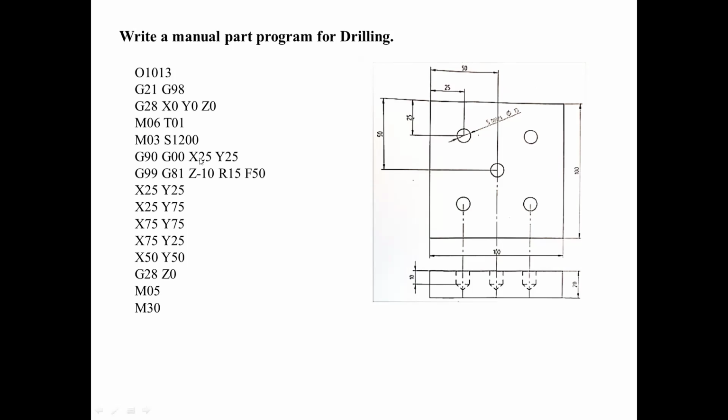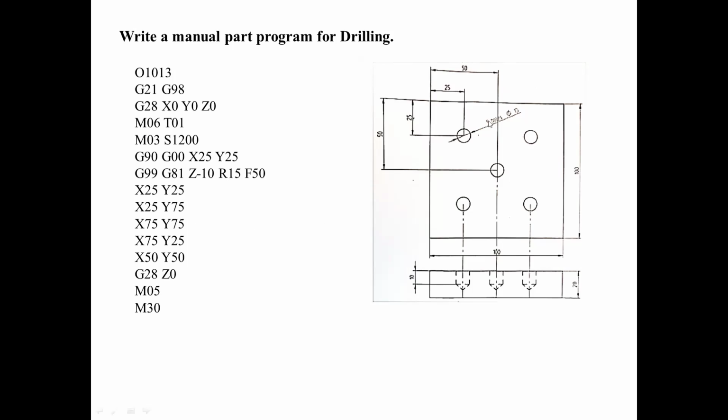G00, X25, Y25 is the first coordinate with respect to this hole. It's a symmetrical hole pattern, so X25, Y25 will give the hole position. Next, G99, once again the input parameters. Then G81 is the drilling cycle. Depth of drill is Z minus 10. R is retract, come to reference point. Once it drills, it will come to reference of 15, feed rate of 50.